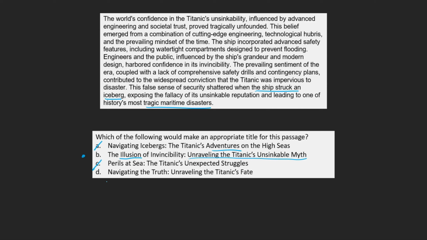And finally, D. Navigating the Truth, Unraveling the Titanic's Fate. Again, while the passage does discuss the Titanic's ultimate fate of sinking, this wouldn't make an appropriate title, as the passage focuses much more heavily on the confidence the public and professionals had in the Titanic before it left on its voyage. Therefore, this can be marked as incorrect, and B, the illusion of invincibility, unraveling the Titanic's unsinkable myth, can be marked as our final answer.